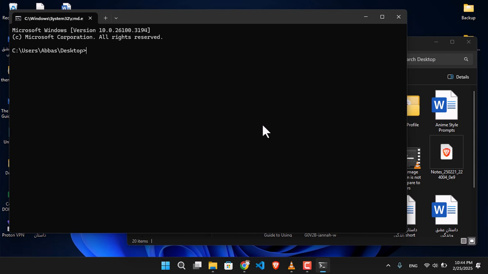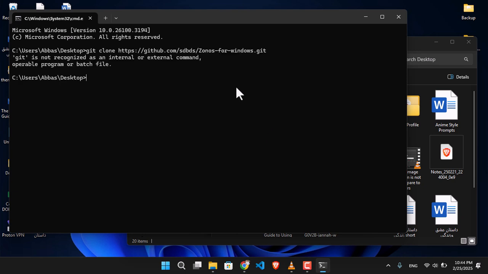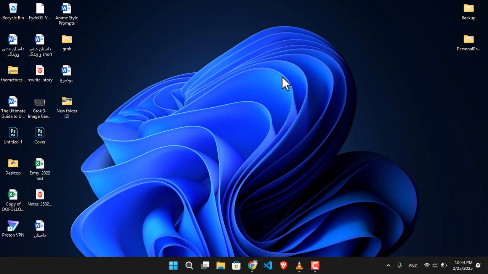After that, you have to type git clone and now paste the URL and press enter. It's going to start the process. For now, I have not installed it inside my computer because my computer does not have at least 6 GB of graphic card, which is very bad.